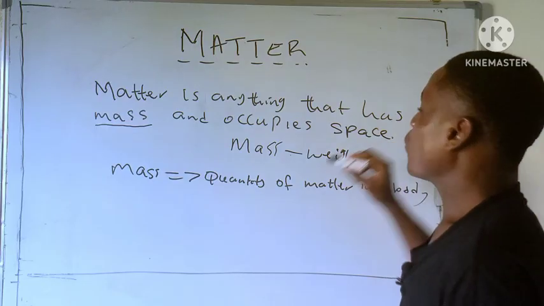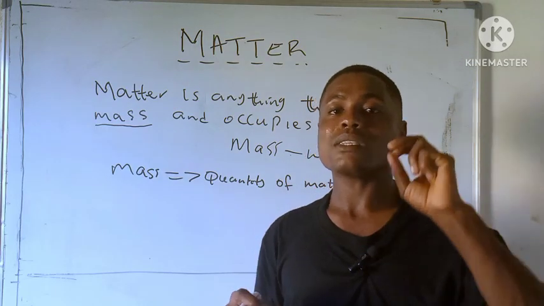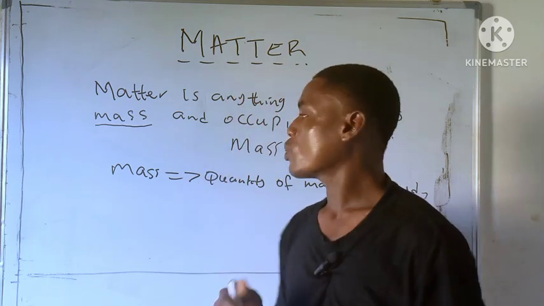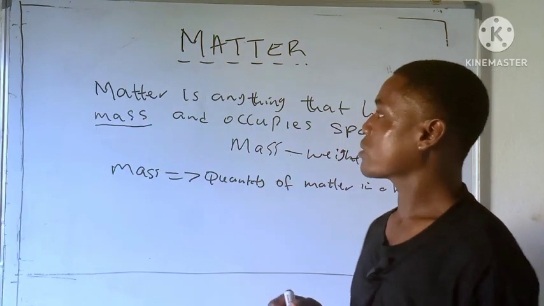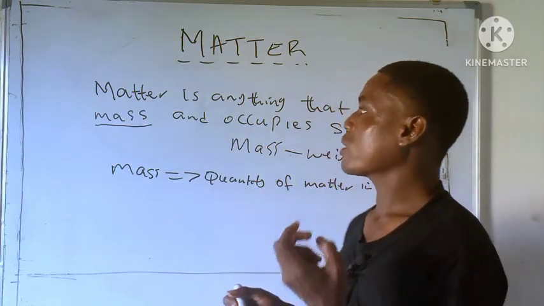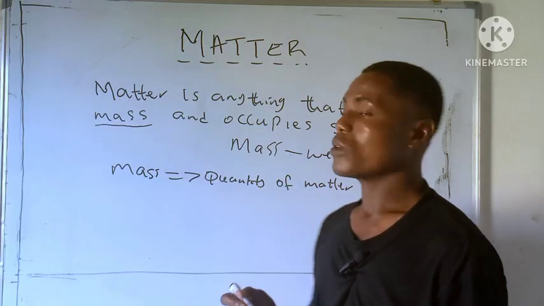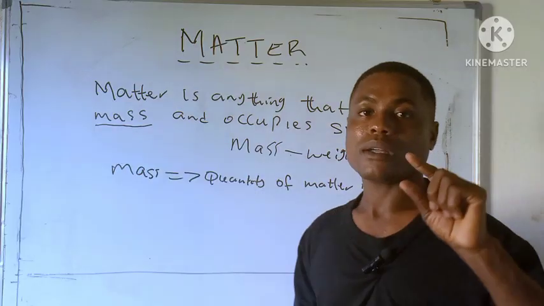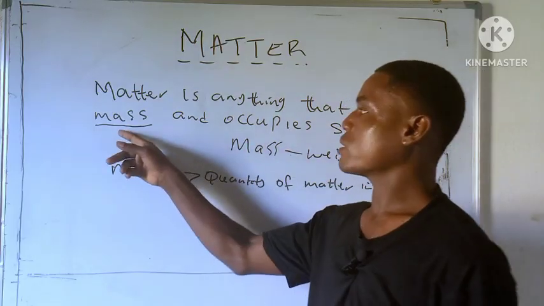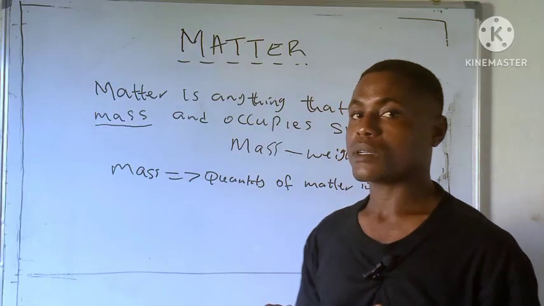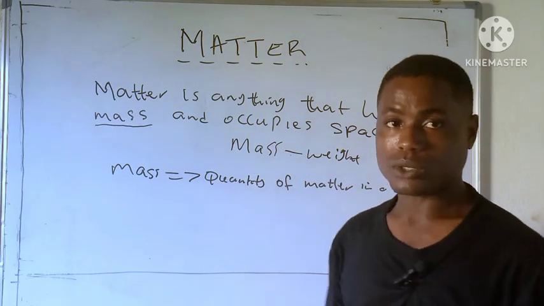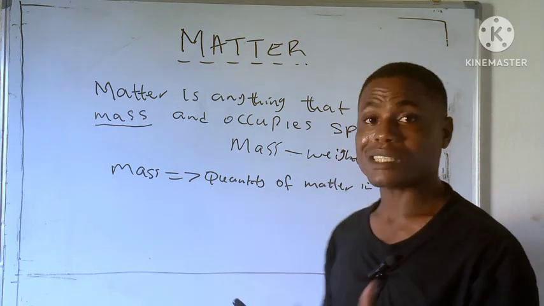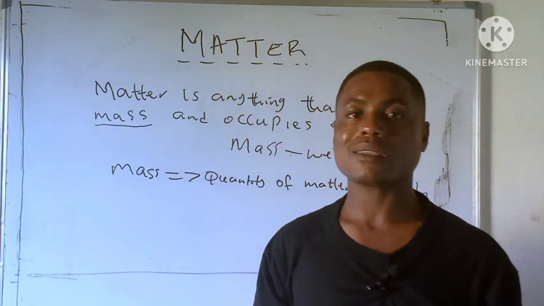But in the other aspect, weight is a force. Weight is a force, or the gravitational force that pulls objects to the center of the earth. So mass and weight, they are two different things. That's why if you still remember the first definition of matter, if you are defining matter and you put weight there, the definition is wrong. Because weight is different from mass. Mass is the quantity of matter that a particular object contains, while weight is a force that draws objects to the center of the earth.